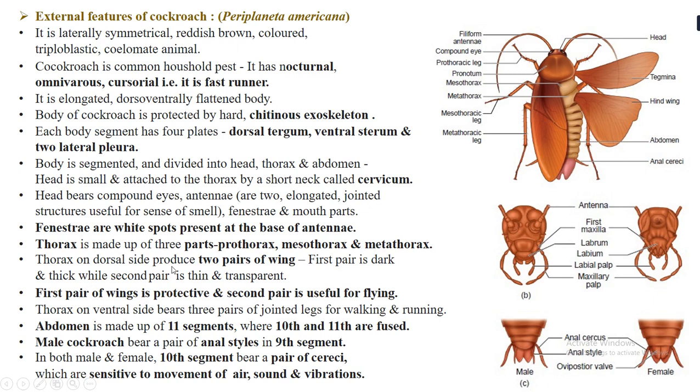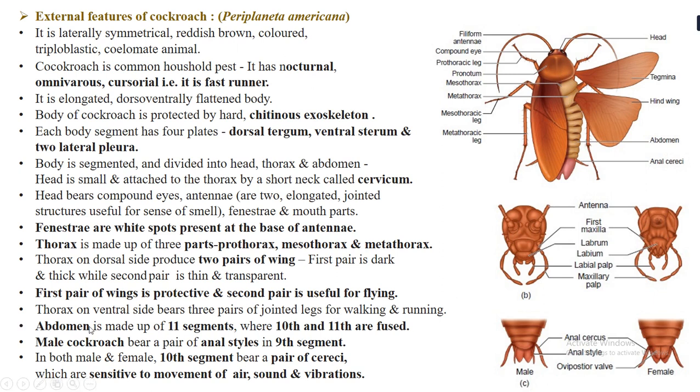So the thorax on the dorsal side produces 2 pairs of wings. The first pair is dark, while the second one is slightly transparent, you can say, and thin. The first pair of wings is just protective in nature. It protects the inner body, or you can say the segmented body of the cockroach, and the second pair is used for flying.